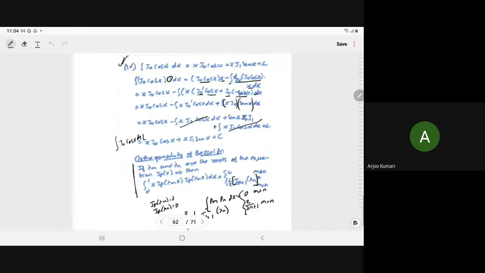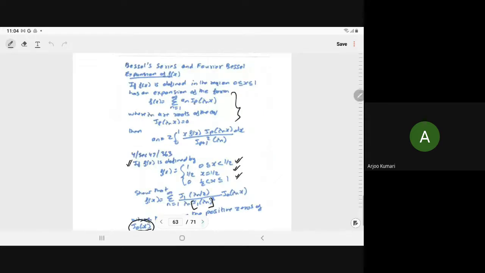Here the orthogonality property is: if lambda m and lambda n are roots of the equation Jp(x) equal to 0, then the integral from 0 to 1 of x Jp(lambda m x) Jp(lambda n x) dx is equal to 0 when m is not equal to n, otherwise half Jp plus 1 square of lambda n.